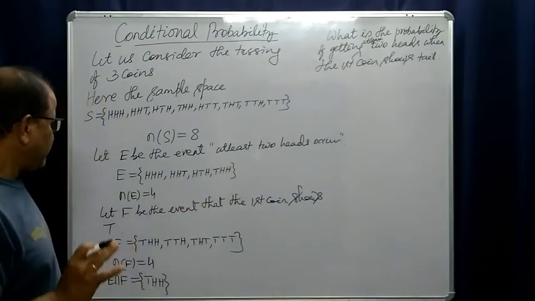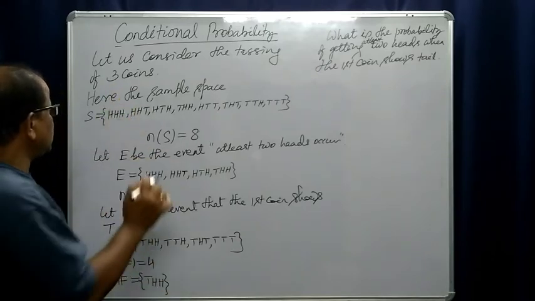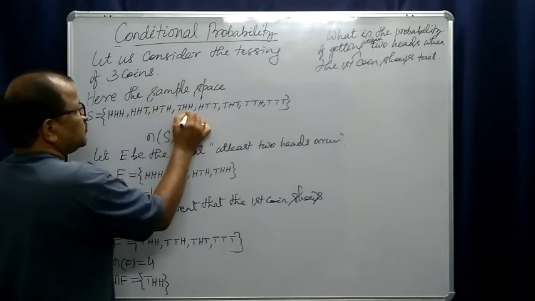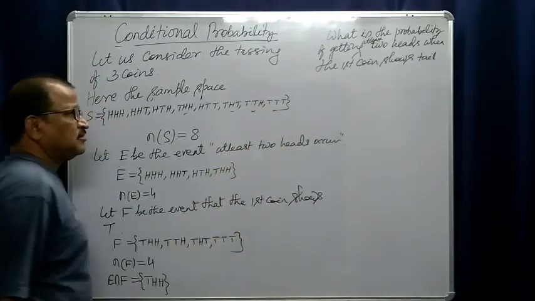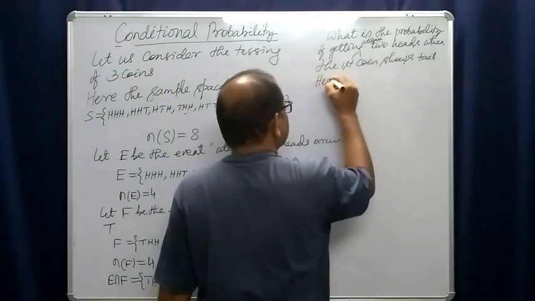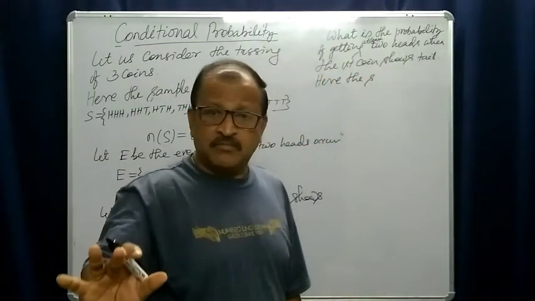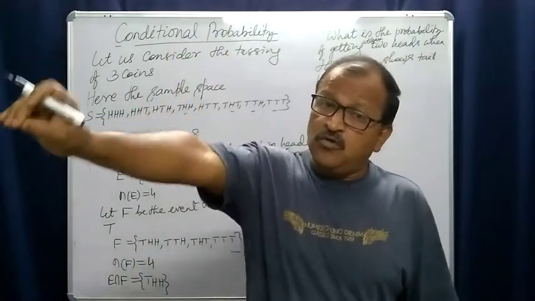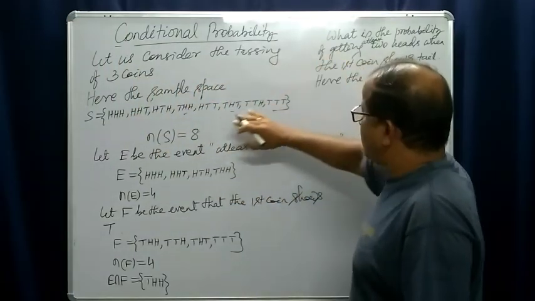And for this, you see your sample space. First coin shows tail? No. Yes, this one, this one, this one, this one. That means here in this sample space, because we are confirmed the first coin should show tail, these cases will never arise.